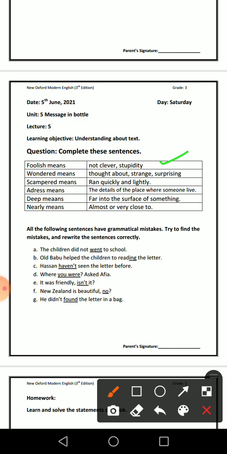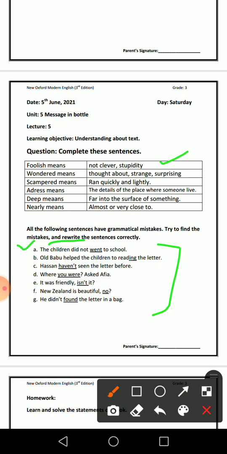And the next question is, all the following sentences have grammatical mistakes. Try to find the mistakes and rewrite the sentences correctly. Okay, in these sentences there are grammatical mistakes. You have to find them out, correct them, and rewrite the sentences. Okay, I'll guide you in this matter.